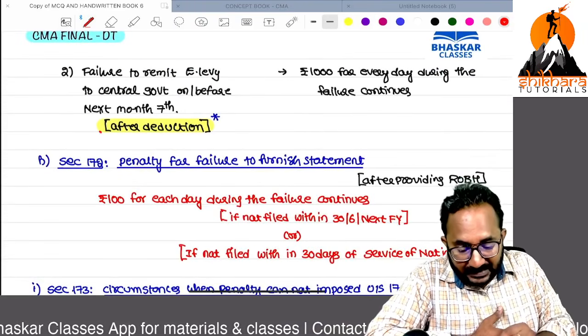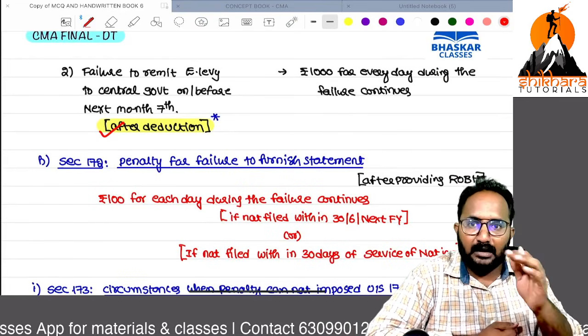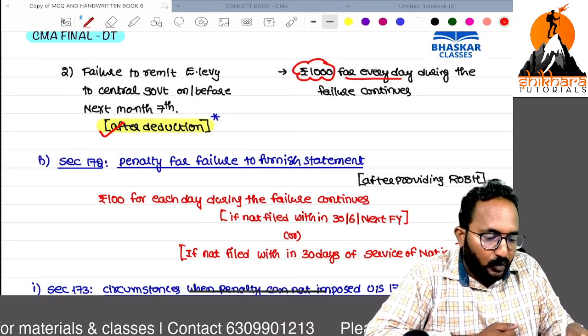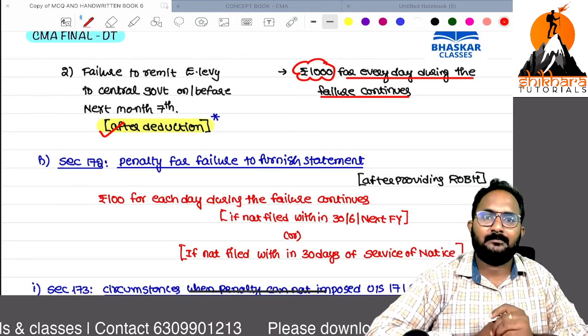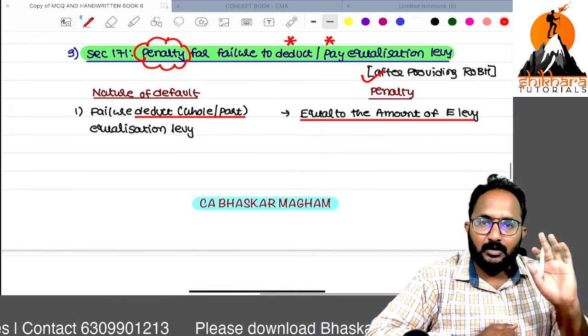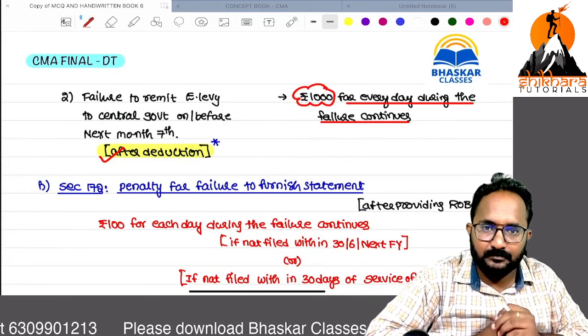Sir, after deducting, if you have not paid to the government on or before the 7th of next month, then every day 1,000 rupees till the default continues. If you have not deducted at all, the penalty is an amount equal to the equalization levy. Deducted but not paid, every day 1,000 rupees.